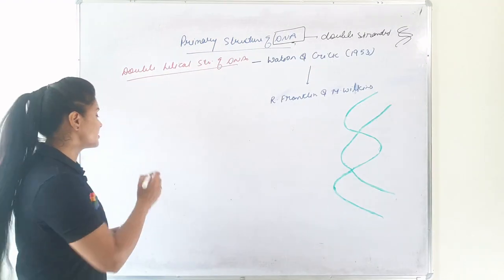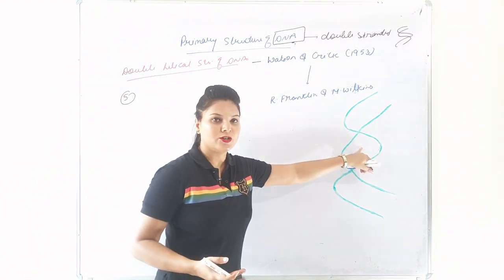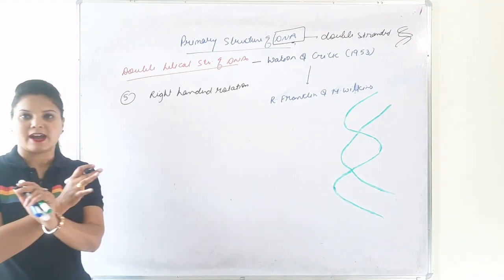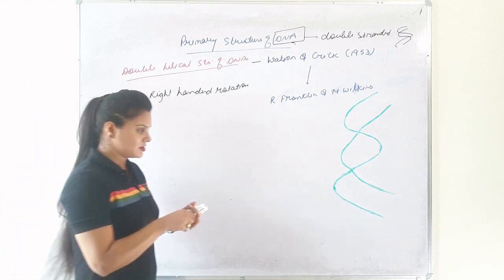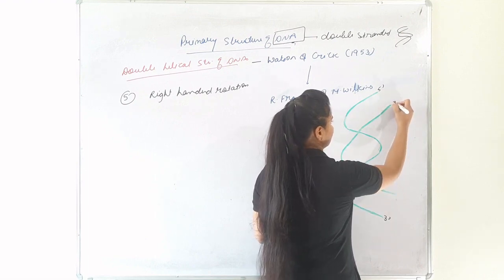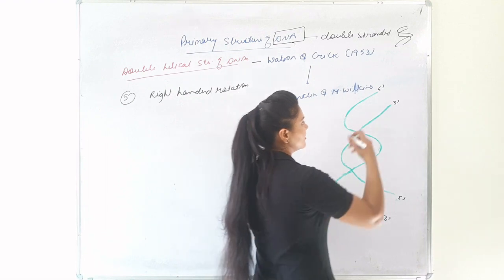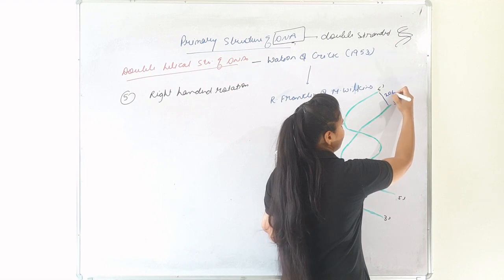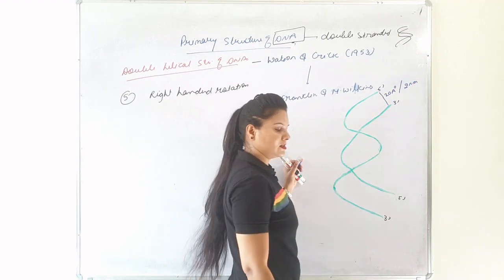Now according to the Watson and Crick model, the helix or the rotation of these two polynucleotide strands is right-handed. These two polynucleotide strands are coiled right-handed to each other, with antiparallel strands 5', 3', 3', and 5'. They have a diameter of 20 angstrom or 2 nanometers.